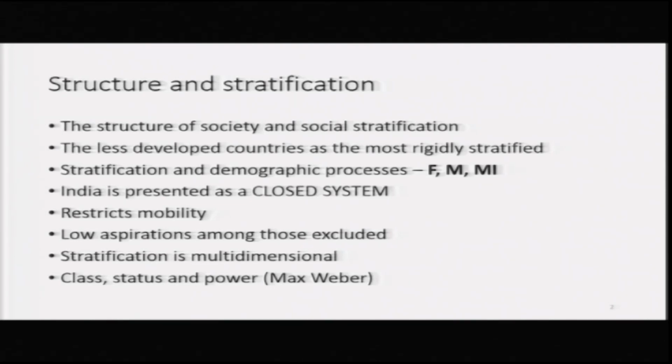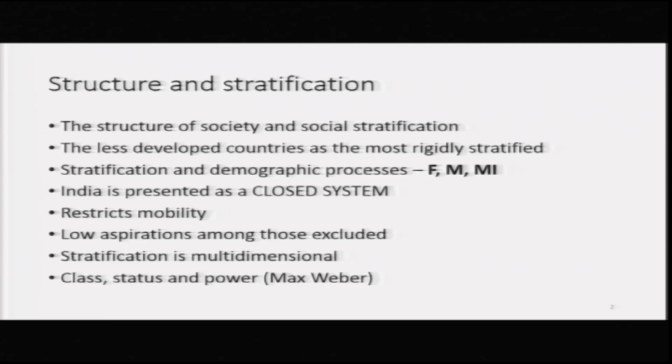India is often seen as a case of rigid stratification, a system of caste based stratification. There are other systems of stratification like slavery, like state or like class, but India has caste as a basis of social stratification. It does not mean that other factors like slavery or class are absent.